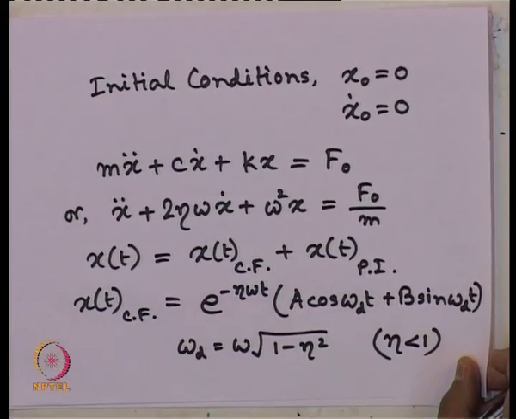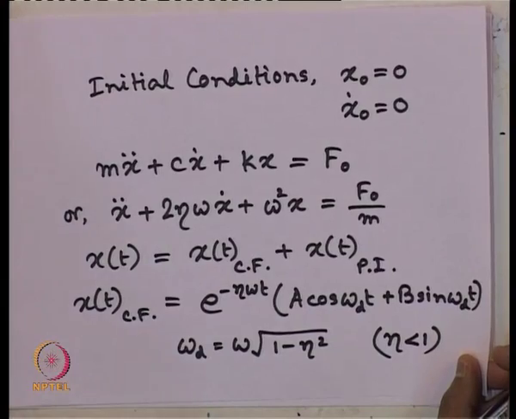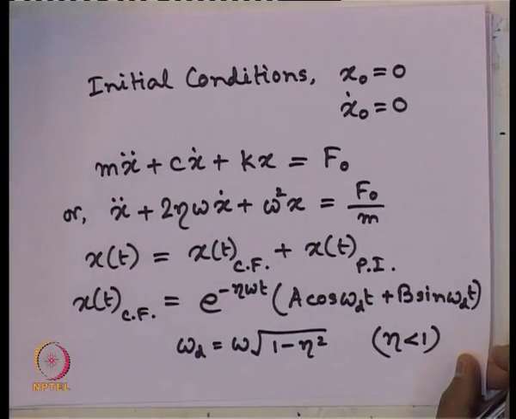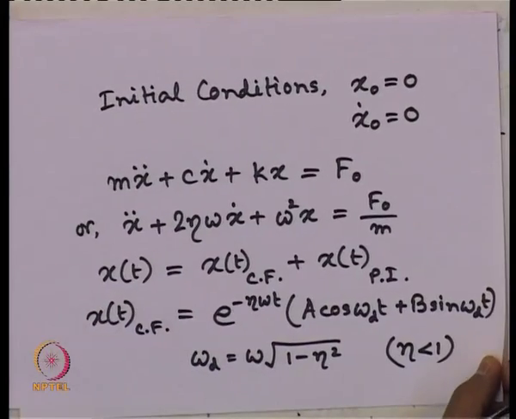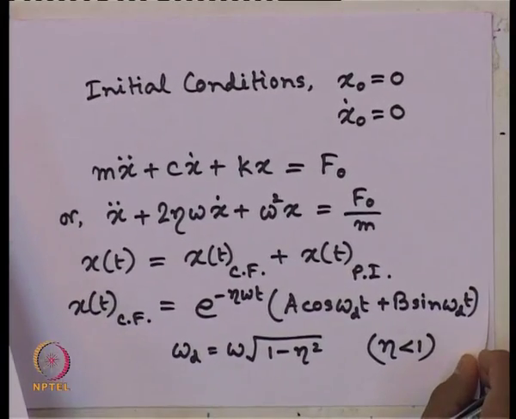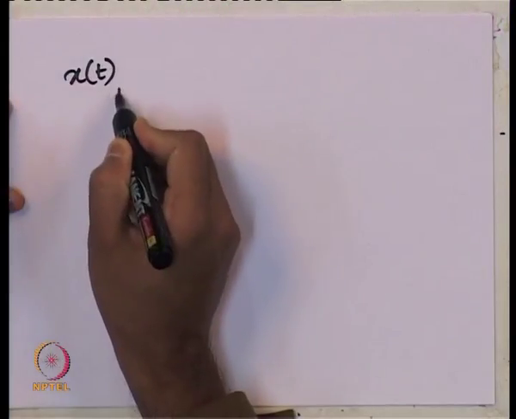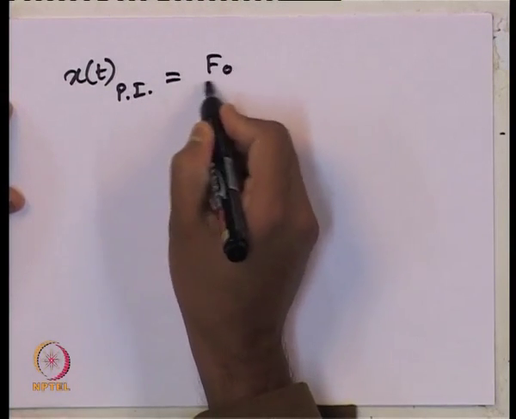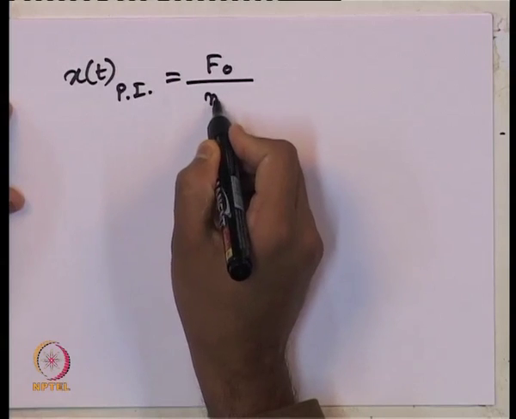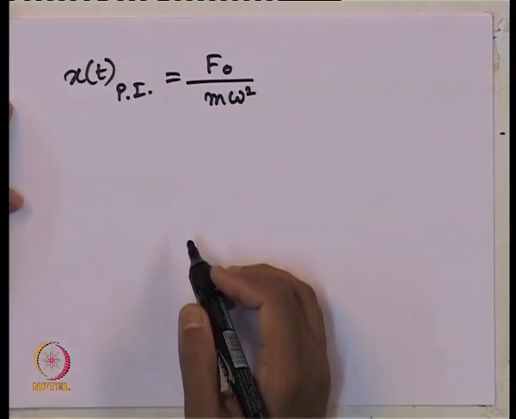We need to find out this particular integral. For this case, with a constant value, obtaining particular integral is very easy. If we apply our concept of basic mathematics, we will get the solution for particular integral x of t particular integral is nothing but that constant divided by m omega square. That is it.